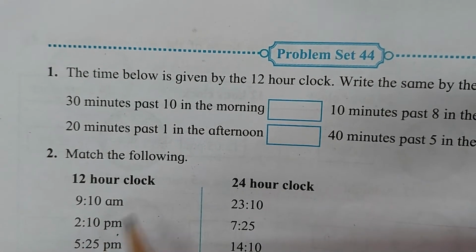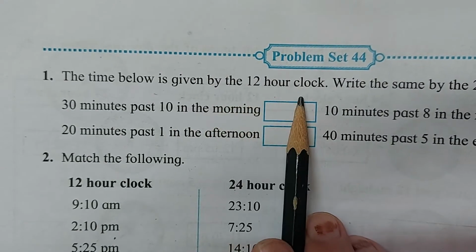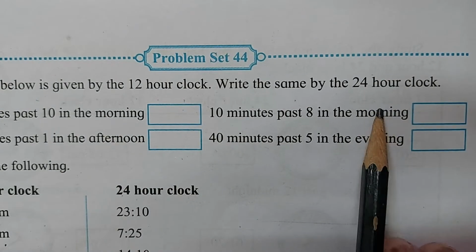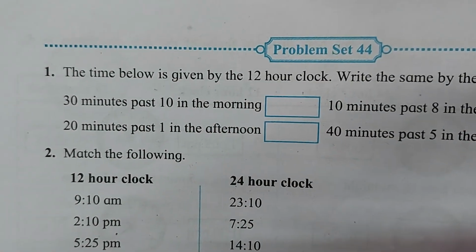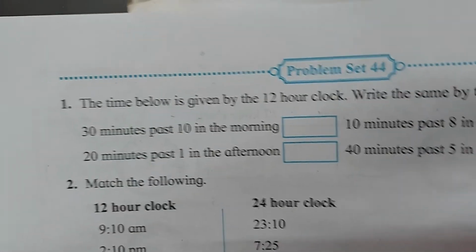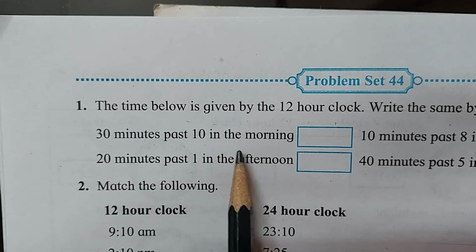Now the first question is, the time below is given by 12-hour clock. Write the same by 24-hour clock. Now same timing but in the different clock. In which clock? In 24-hour clock. Now your first question is 30 minutes past 10 in the morning.